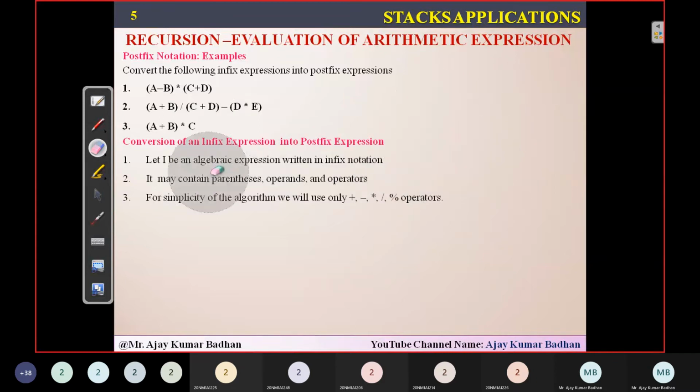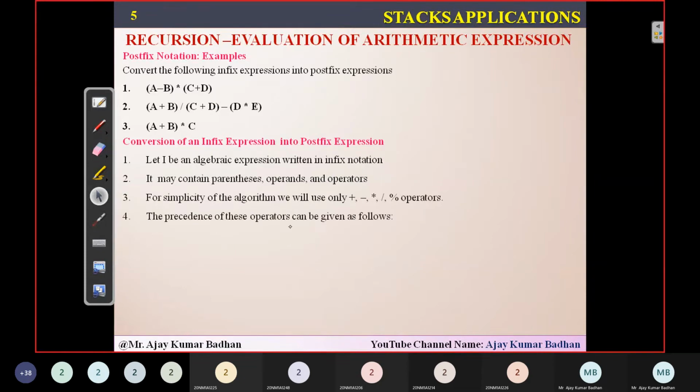Now let's go ahead and see how exactly it works. The precedence of these operators can be given as follows. That is what I explained to you. Higher priority is given to star, slash, percentage. This is what I gave you, right? Wherever you get multiplication, division, and modulus, you should consider it a higher priority compared to addition and subtraction, because those have the lowest priority.